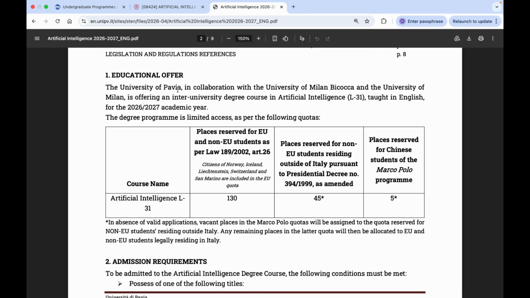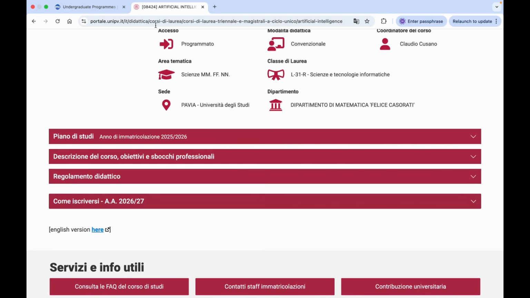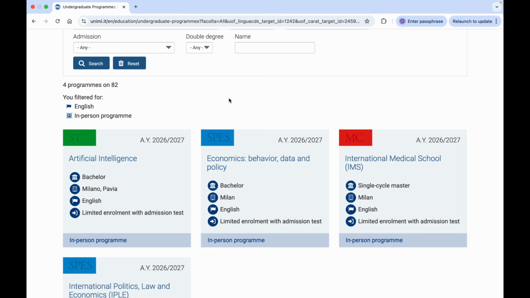Okay, so this course is offered in collaboration with University of Pavia, University of Milano and University of Milan. So technically this course is offered by three well-known universities. So next we check another course, like we can check the course for economics, behavior and data policy.